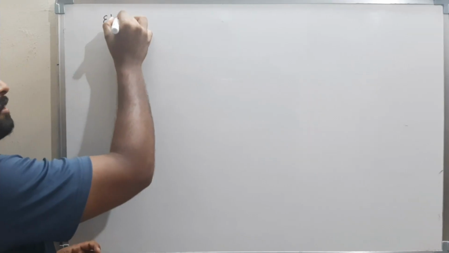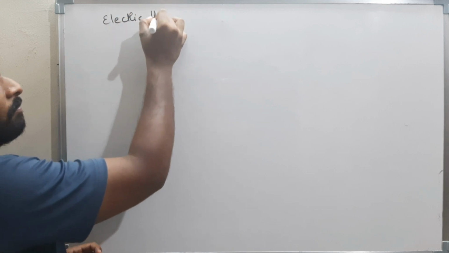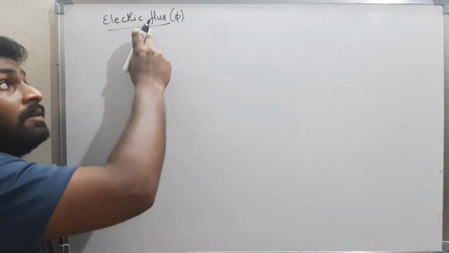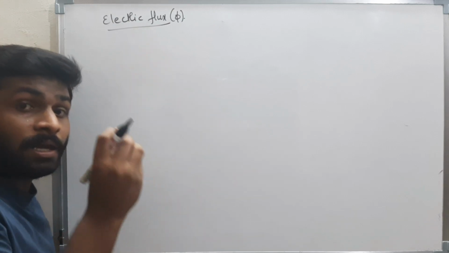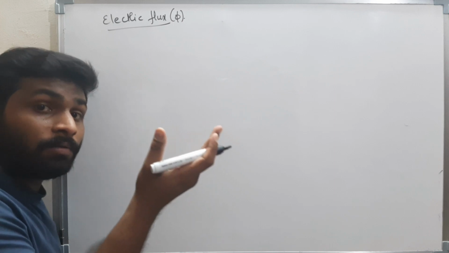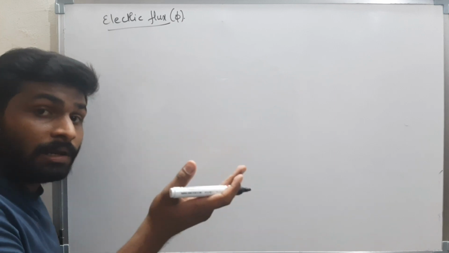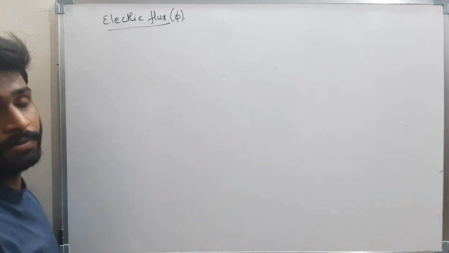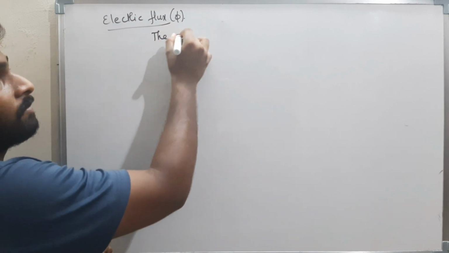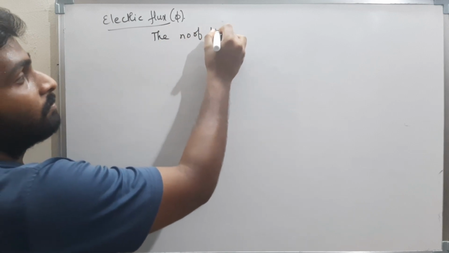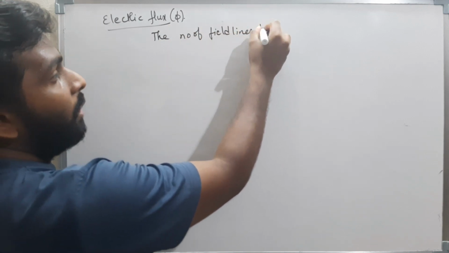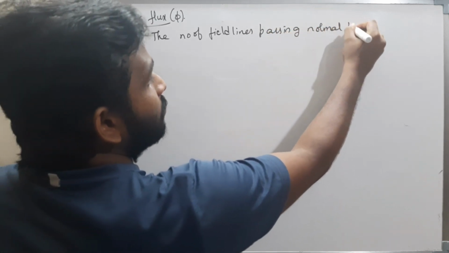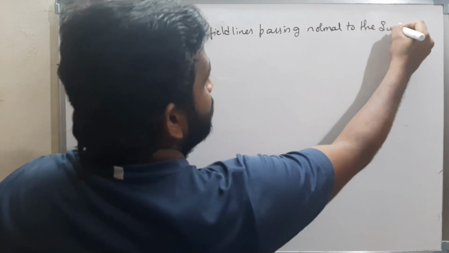Now what is electric flux? Electric flux is nothing but simply the count of the number of field lines passing through the surface, and that too normal to the surface.